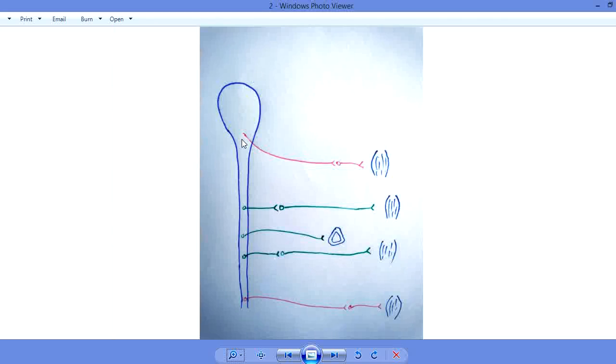While this part of the peripheral nervous system, the autonomic nervous system, controls all the functions which are not according to our will. For example, the digestion which takes place inside our intestine, or in the alimentary canal, or the metabolism which takes place inside the liver, and any other function which is not according to our will, that is controlled by the autonomic nervous system.